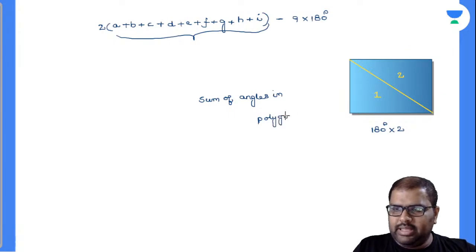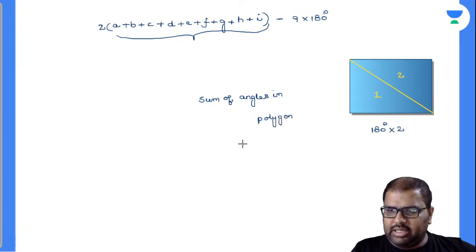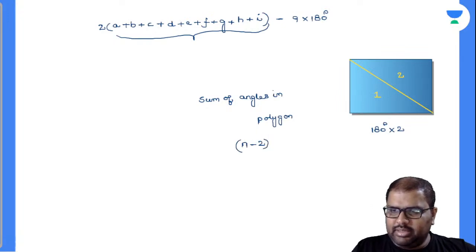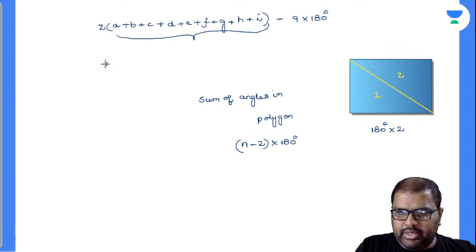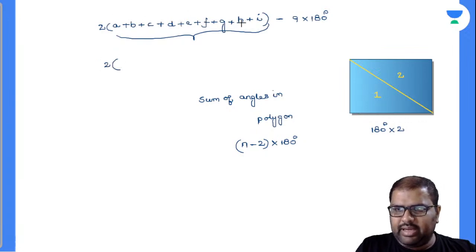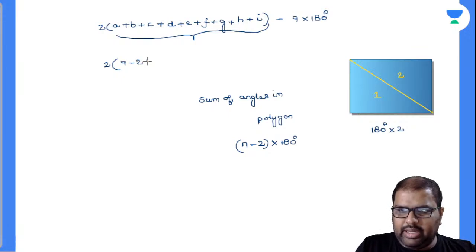So see here, how many sides are there in this quadrilateral? 4 are there. From this, how much have you subtracted? 2, and that is nothing but equal to 180 degrees. The same thing should be written here also. Now closely observe, how many sides are there here? 1, 2, 3, 4, 5, 6, 7, 8, 9. So 9 minus 2, into 180 is your answer there.